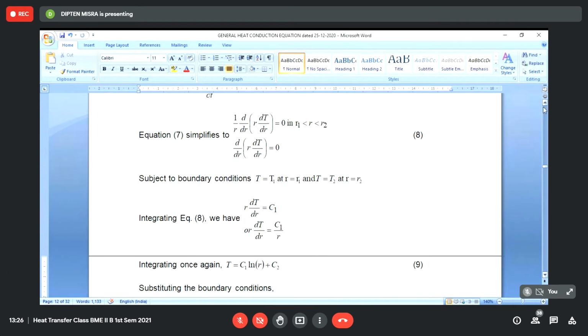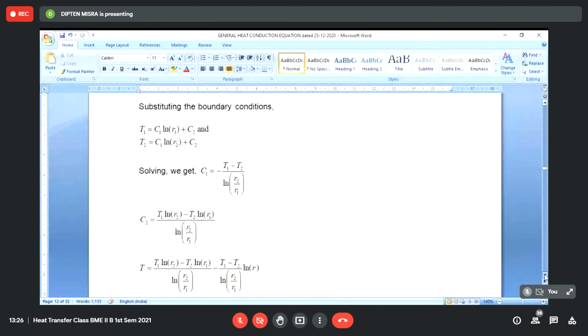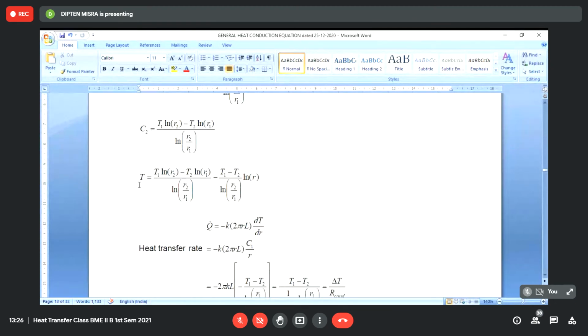So long as the solution for temperature, if you see, it contains the inner surface temperature, the outer surface temperature, the inner radius, the outer radius, and nothing else. And it is a function of radius in a particular way, in a logarithmic way. The T varies with r, and where capital T1, the inner surface temperature, T2, the outer surface temperature, the inner radius R1, and the outer radius R2, they appear as parameters in this solution.